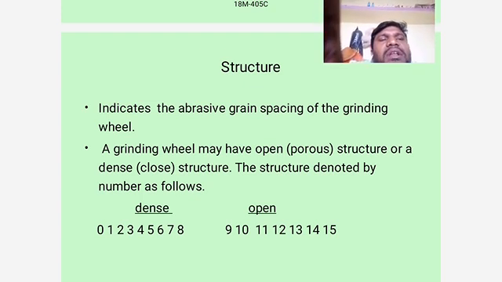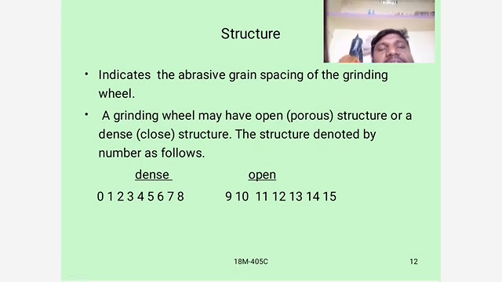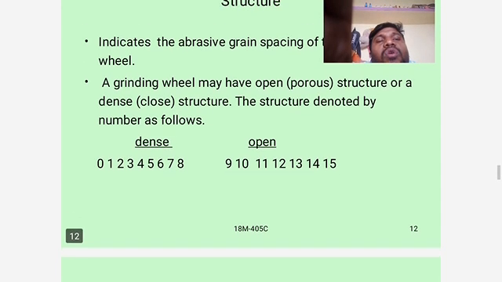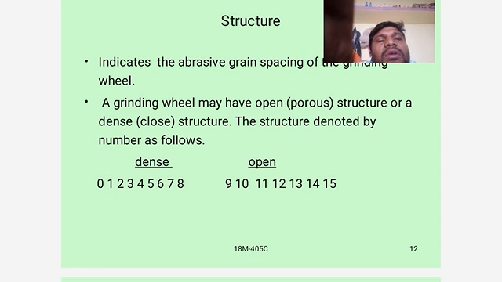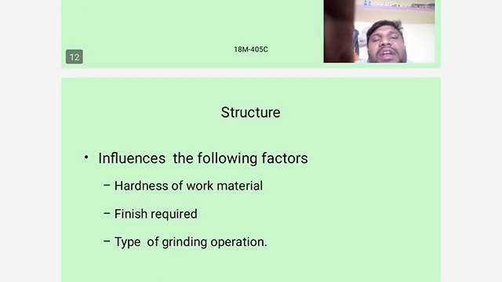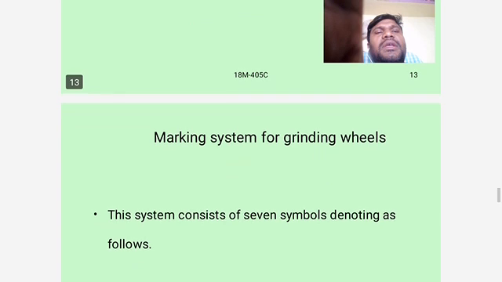The structure is denoted by numbers as follows: dense 1 to 8, and open structure 9 to 15. Structure influences the following factors: hardness of work material, finish required, and type of grinding operation.